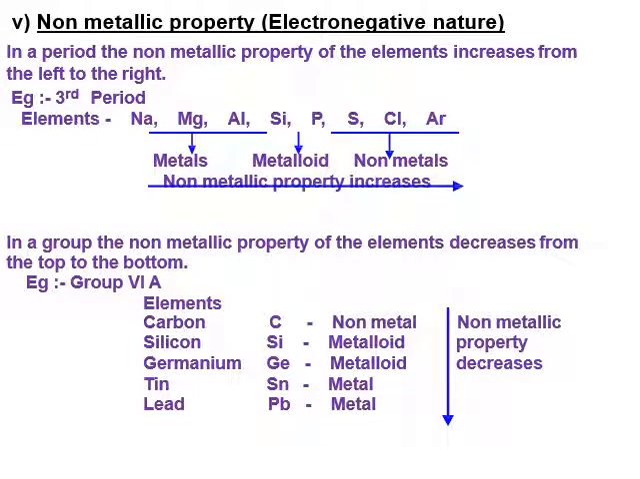Non-metallic property or electronegative nature. In a period, the non-metallic property of elements increases from left to right, like sodium, magnesium, aluminium, silicon, phosphorus, sulfur, chlorine, argon. We can see metals, then metalloids, then non-metals. So the non-metallic property increases. But in a group, the non-metallic property of the elements decreases from top to bottom. Like carbon is a non-metal, then afterwards silicon and germanium are metalloids, and tin and lead are metals. So the non-metallic property decreases in a particular group.